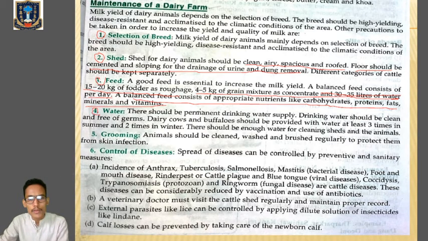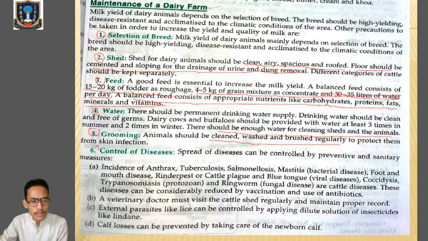Then water, number 4. There should be a permanent drinking water supply. The drinking water supply must be clean and free of germs. Then there should be enough water for cleaning sheds and the animals also. Grooming, where animals should be cleaned. They must be washed and brushed regularly in order to avoid any type of skin infections.